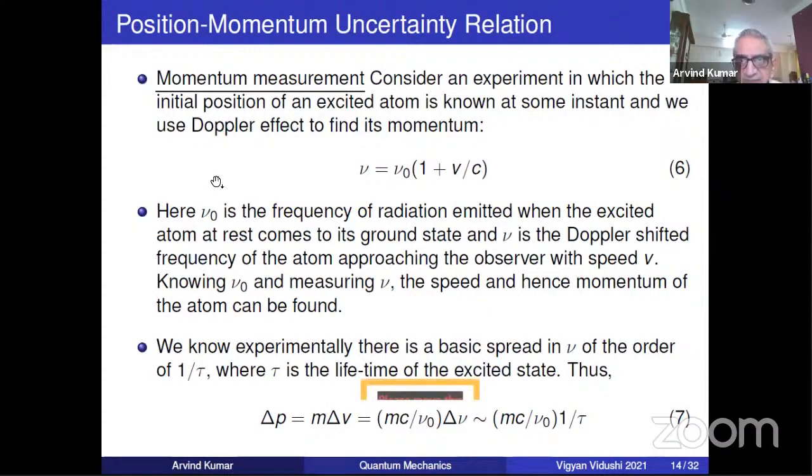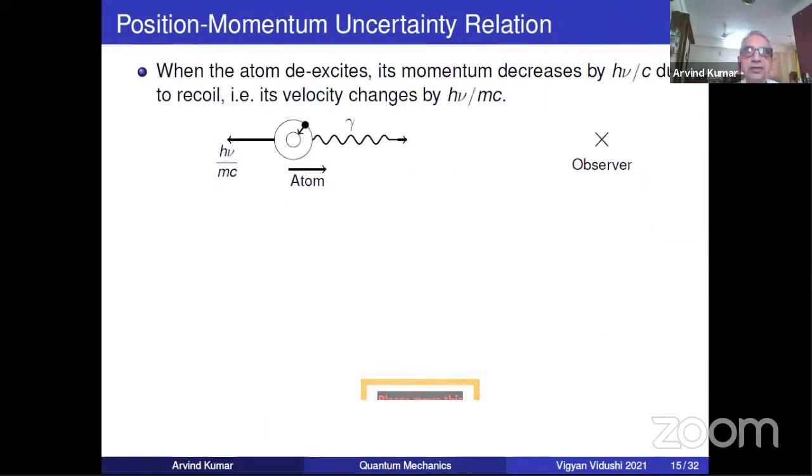So why is the uncertainty in momentum coming about? Please remember, understand the argument. The position of the atom is known. We are trying to determine its momentum. Now there is an intrinsic uncertainty in momentum. So what happened to the position? Now comes the real point: in so doing, we have also spoiled the position.